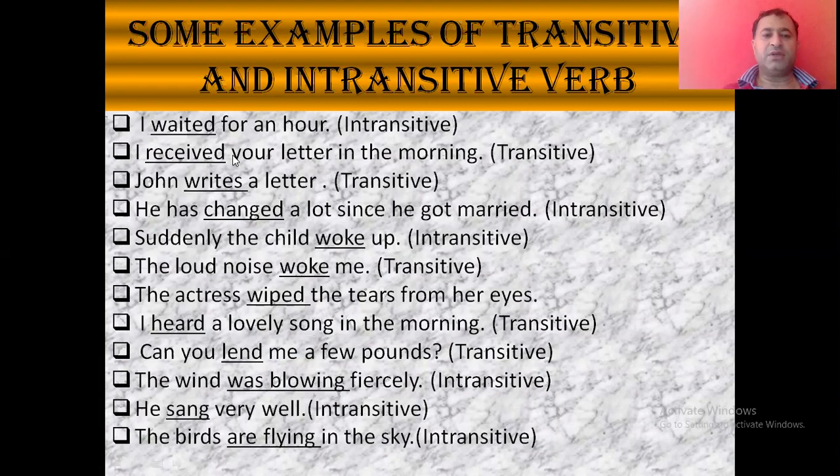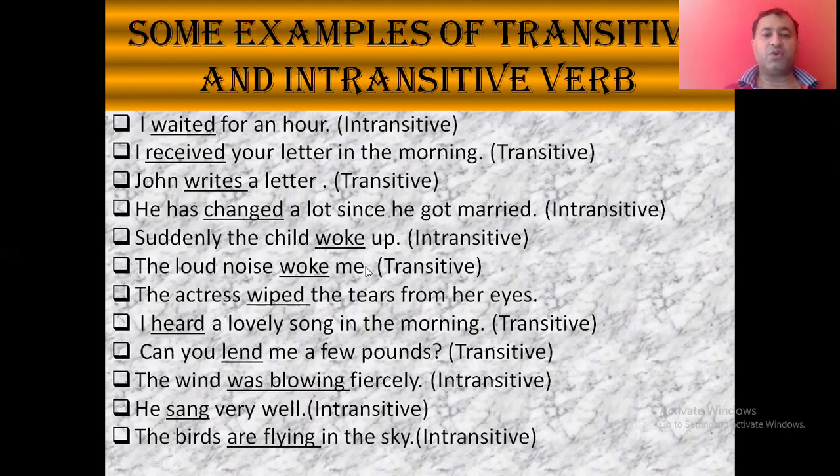I received your letter in the morning. So received is the verb. What did I receive? I received your letter. Again, the object is here, so receive is the transitive verb. John writes a letter. So again the object, a letter, is here, so it is the transitive verb. He has changed a lot since he got married. तो वो शादी के बाद बड़ा बदल गया है. तो बदलाव किस में है, वो यहाँ पे नहीं दिया, ऑब्जेक्ट नहीं दिया हुआ है, तो again this change is the intransitive verb.